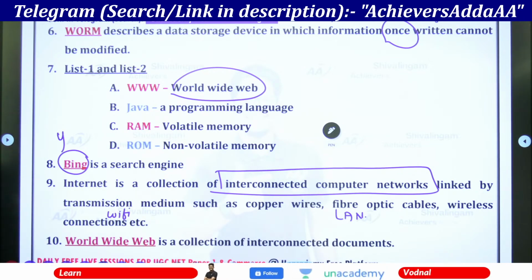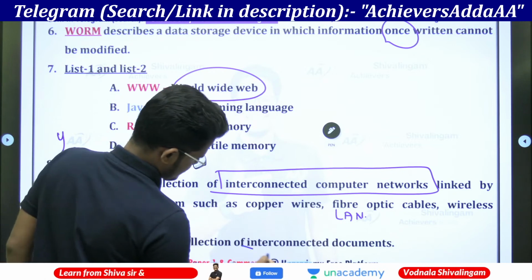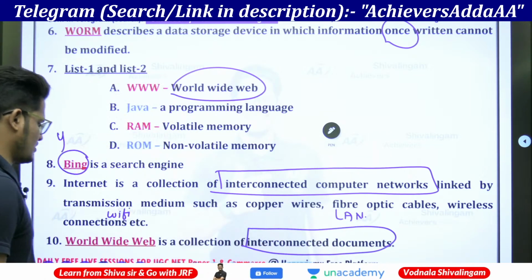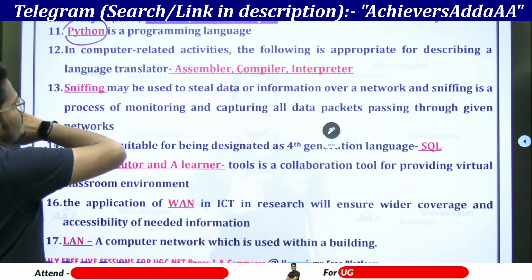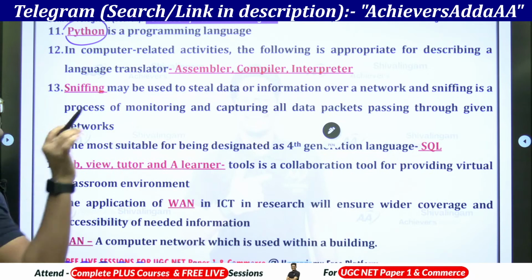Next, World Wide Web is a collection of interconnected documents. It's a collection of interconnected documents that comes under the World Wide Web. Python is a programming language. Oracle is not a programming language.